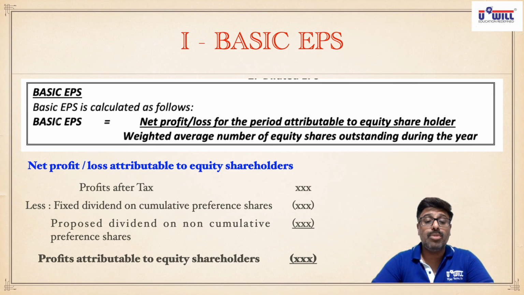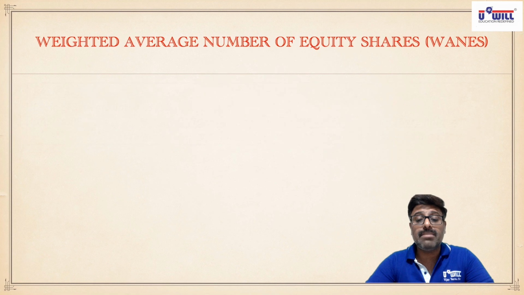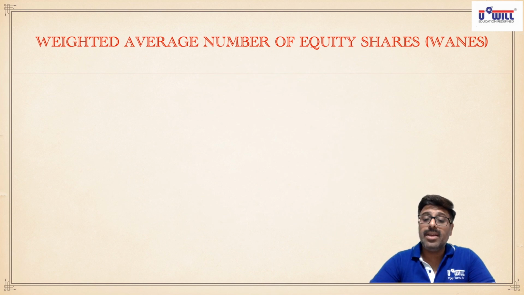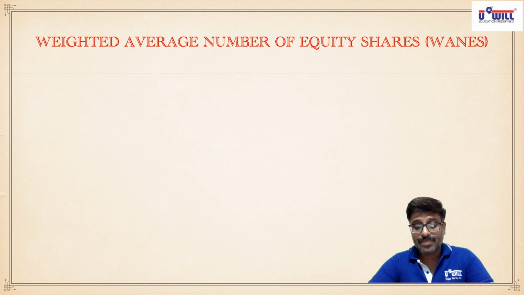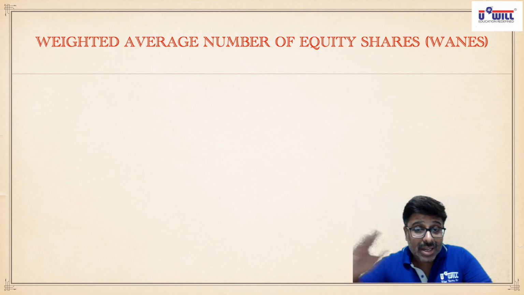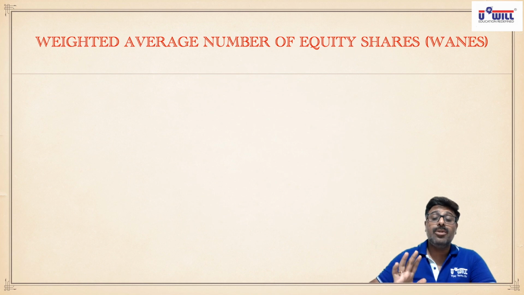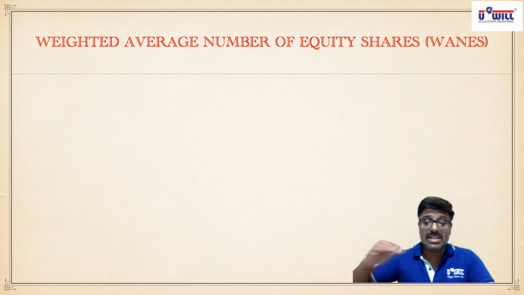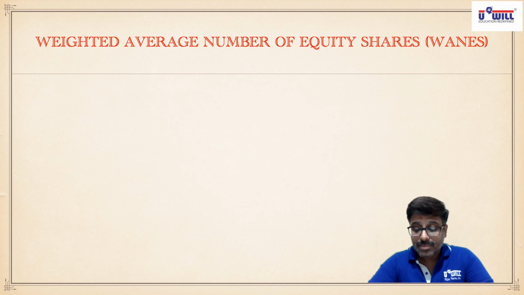Give the heading in your notebooks. Weighted average number of equity shares, in brackets WANES, W-A-N-E-S. W weighted, A average, and number of E equity, and S shares. How do we find this weighted average number of equity shares? Flow concept. Remember, I explained it just now. Number of equity shares, a static concept, is made a flow concept by finding WANES.